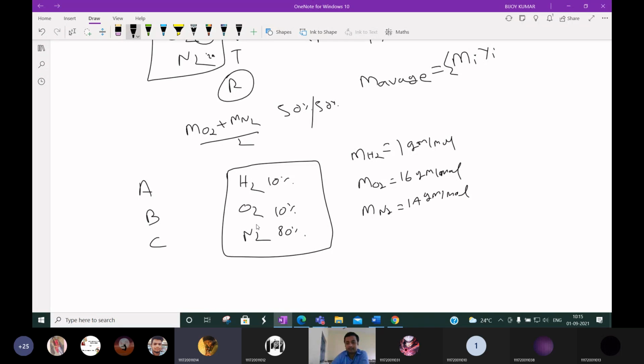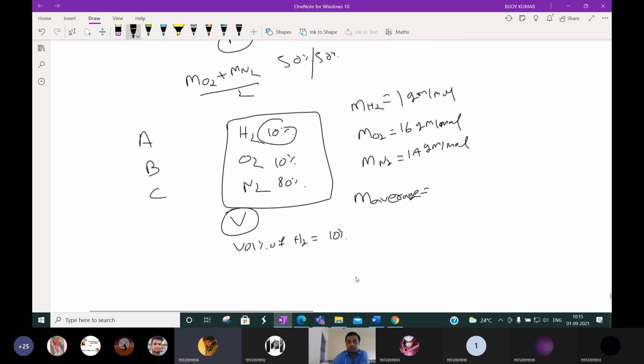Now this mixture of gas is there. How to calculate the average molecular weight? You know that if 10% is present, it means in the total volume, 10% H2 is present. Suppose the total volume is V. So the volume percentage of H2 is 10%, the volume percentage of O2 is 10%, and the volume percentage of N2 is 80%.